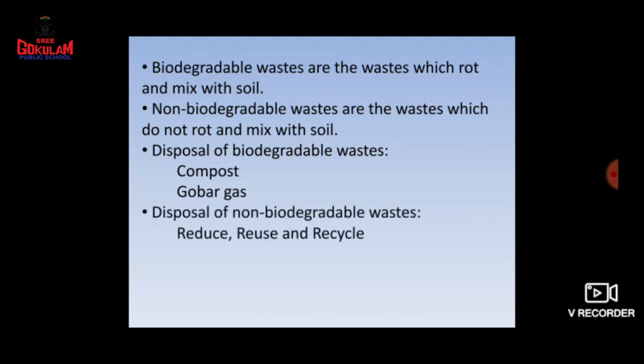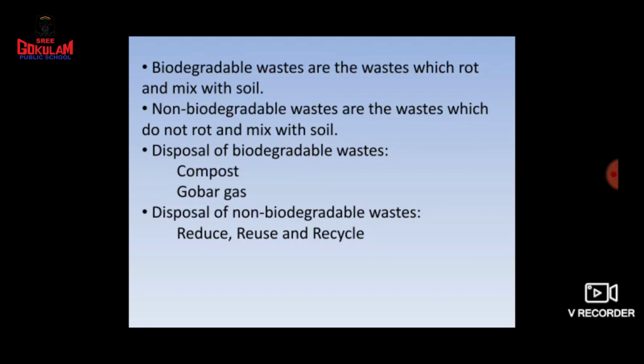Now, disposal of non-biodegradable wastes. We said we should reduce using things. How can we reduce? We should reduce buying so many things, and we can reuse things. How can we reuse?